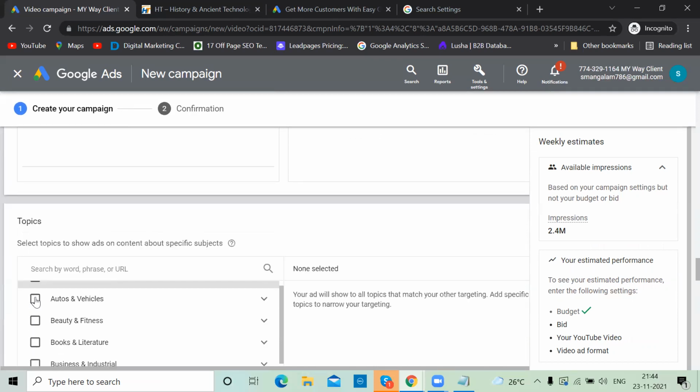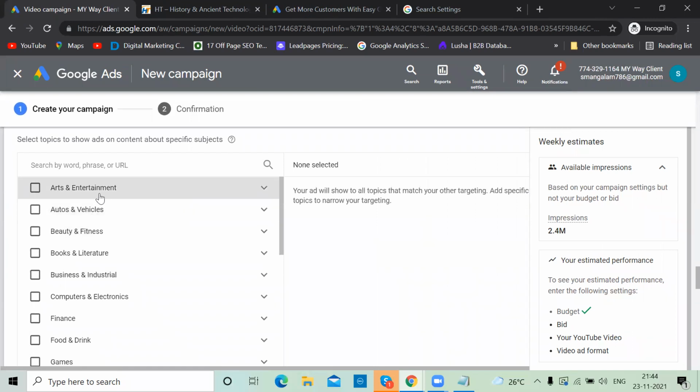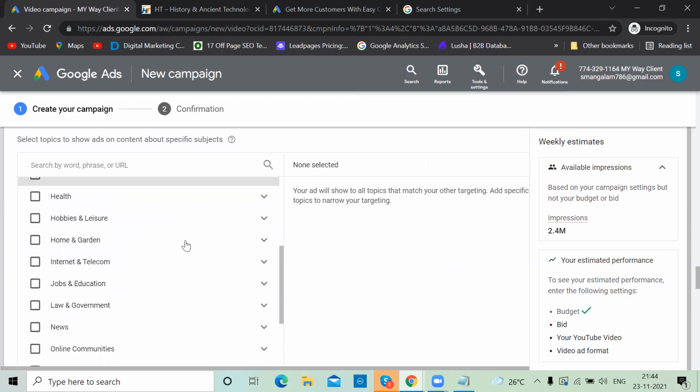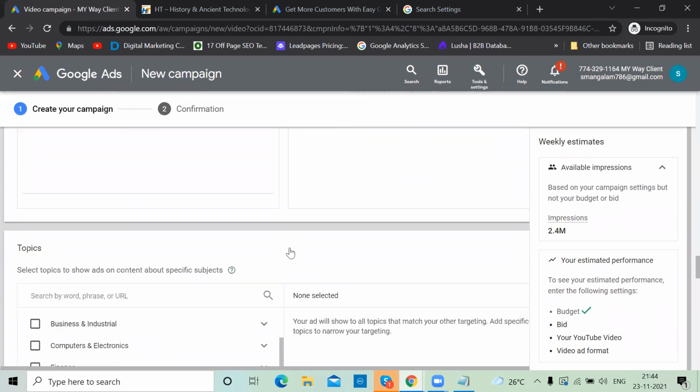Now there is an option of topic also, where you want to show the ad, like arts and entertainment channels, auto and vehicles, finance, games, health. Okay. Again, here also I'm giving it to Google, but if you know specific thing, you can filter this.